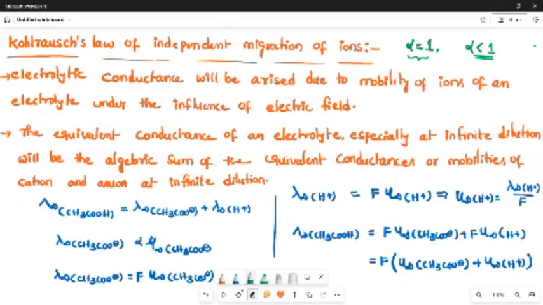But that mobility in turn depends upon the electric field you are applying. Therefore, electrolytic conductance arises due to the mobility of ions of an electrolyte under the influence of an electric field. Next, once the electrolyte gets into solution or is converted into the molten state,